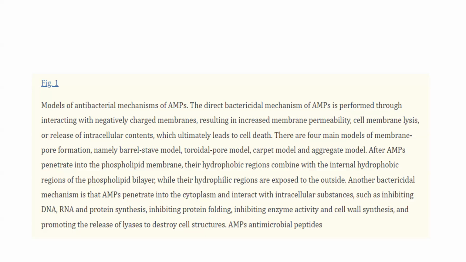Another bactericidal mechanism is that AMPs penetrate into the cytoplasm and interact with intracellular substrates, such as inhibiting RNA, DNA, and protein synthesis, inhibiting protein folding, inhibiting enzyme activity and cell wall synthesis, and promoting the release of lysis to destroy cell structure.